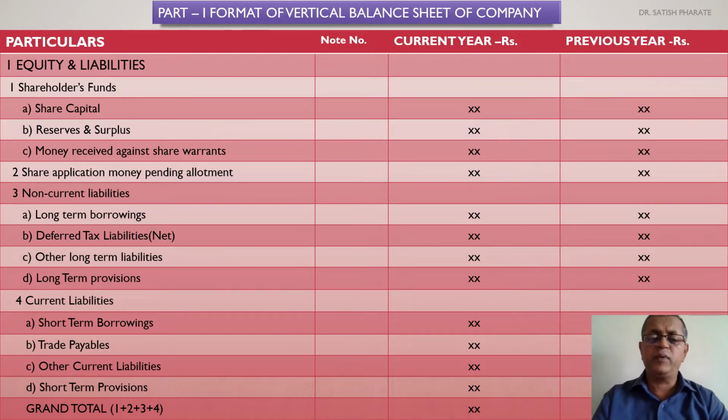Such detailed information of the share capital is expected to be written in the note called note number 1. This note number 1 will give you the entire information of share capital. That means at the time of incorporation of the company, what is its authorized capital? What is authorized capital? It is a nominal capital created by the company on its incorporation, which is mentioned in the memorandum of association under the capital clause. That is, ABC Limited has created an authorized capital of, say, rupees 5 lakhs. That means 5 lakhs will be its authorized capital.